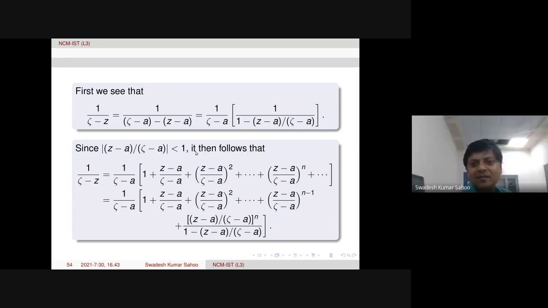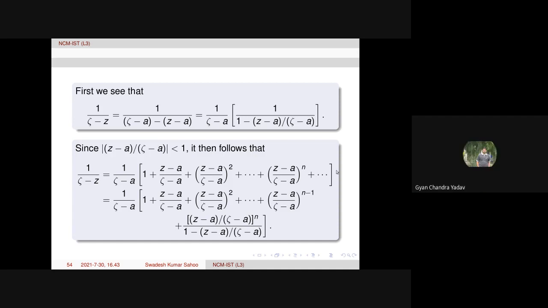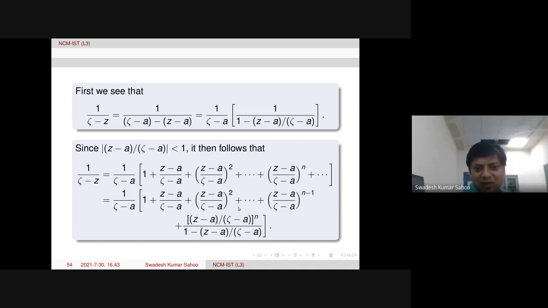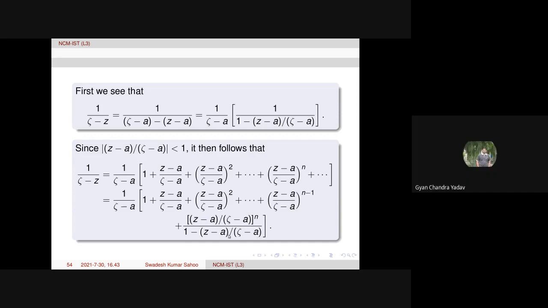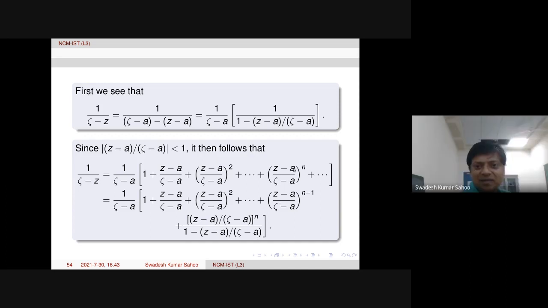Yes. The next term, this whole square. It continues as an infinite series, which is actually a geometric series. The sum of that is 1 over 1 minus w, where my w is z minus a over zeta minus a. And the factor we took common is already there in the numerator, so there is nothing to worry about. Okay, good.